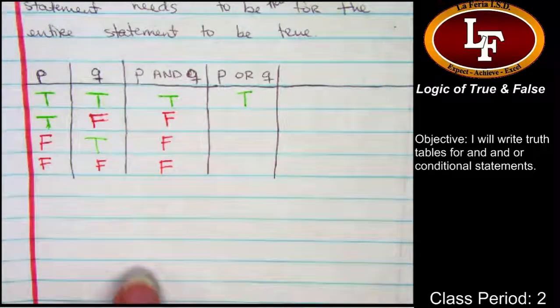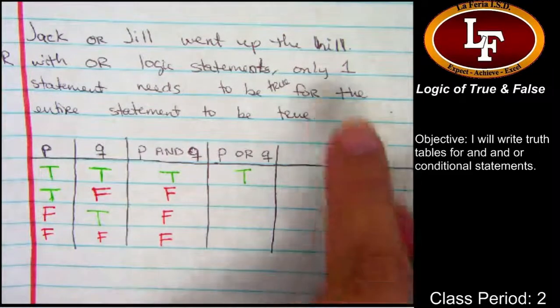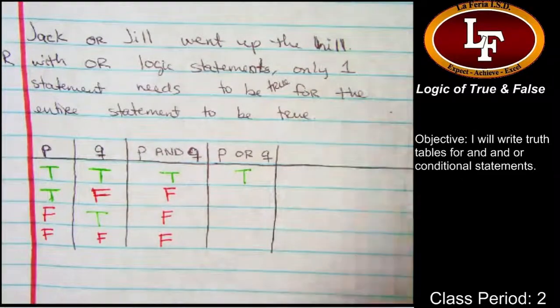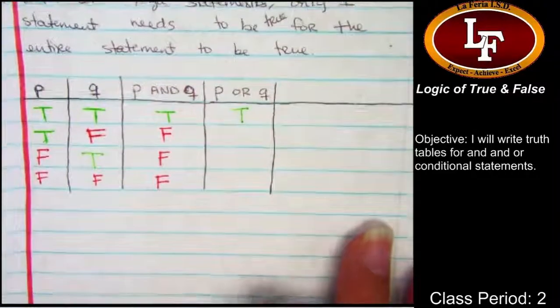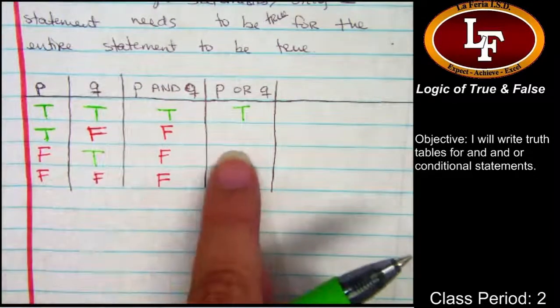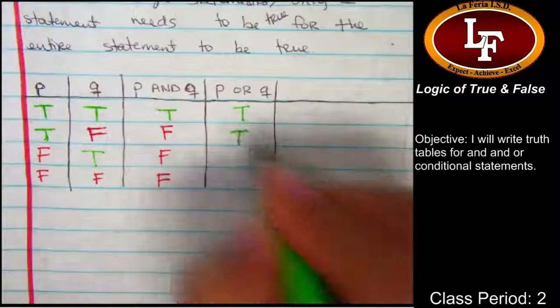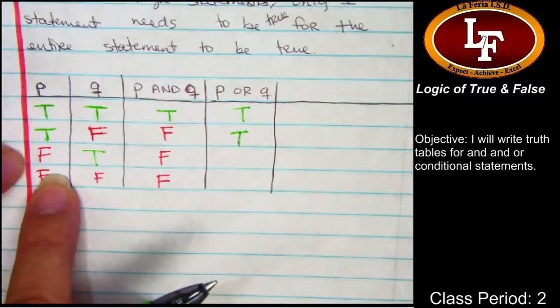All right, let's go back up to the or statement real quick. With or statements, how many do you need to have in order for the whole thing to be true? Is it all? Only one. Told you. So how many do you have that's true here? One. So is the whole statement true or false? Good job. It's true.